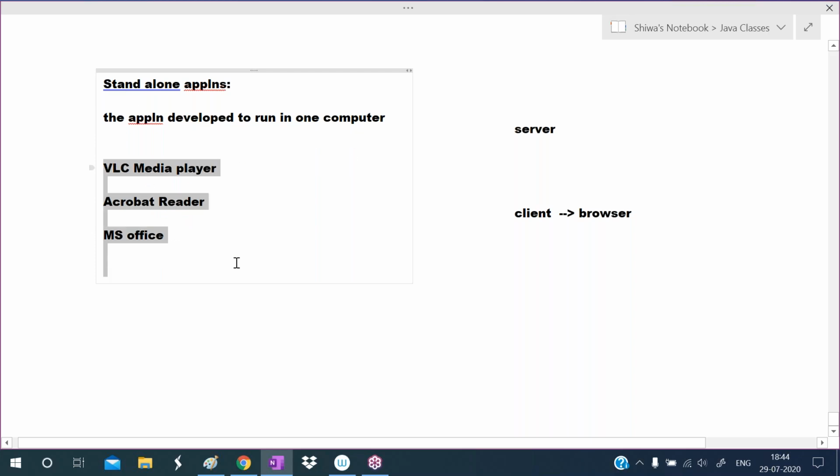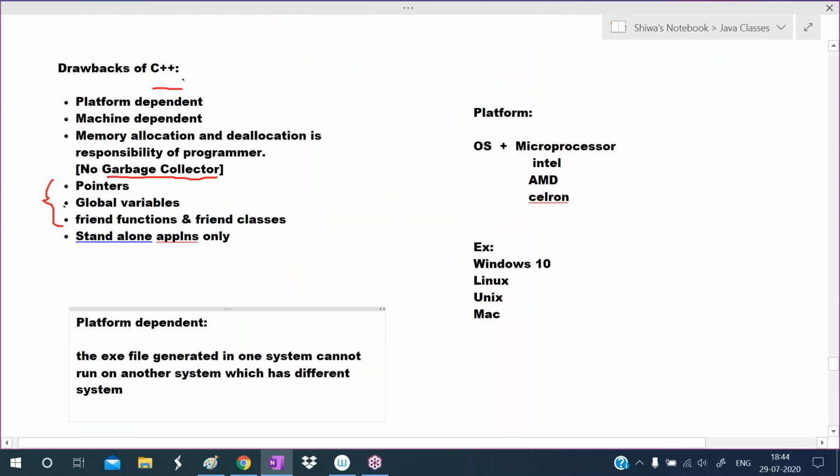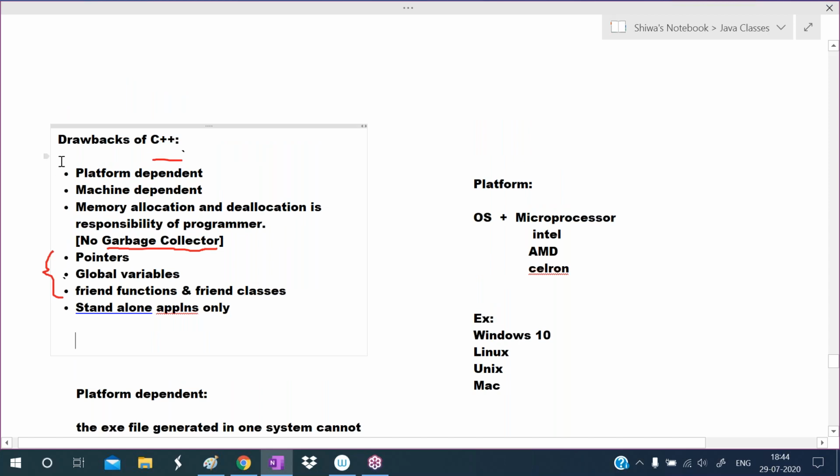Okay, so such type of applications are called standalone applications. Standalone applications means the application that is intended to run in one machine only. If we want to use it, we must install it in our machine. If we don't want to use it, we have no need to install. The name itself indicates standalone applications. So in C++, we can develop standalone applications only. We cannot develop web applications. So these are the drawbacks of C++.